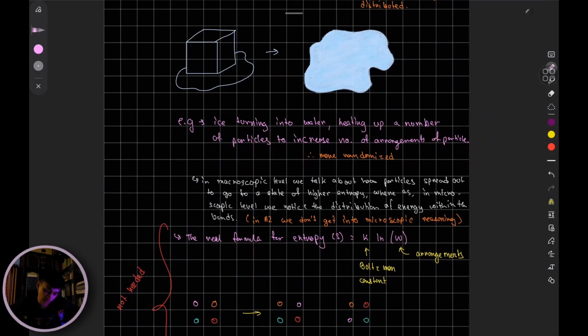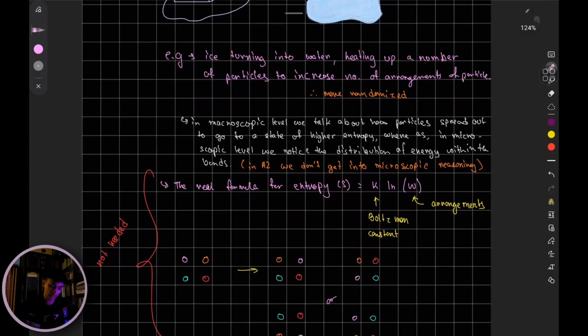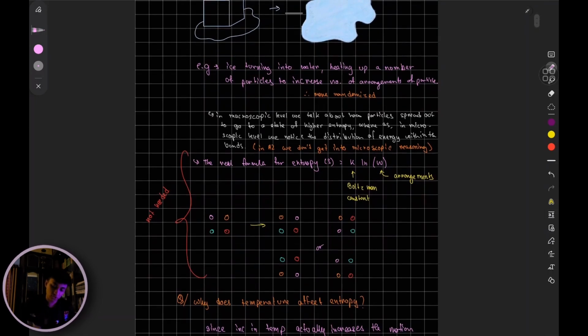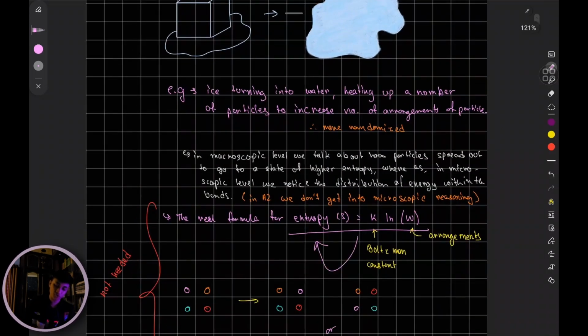In A2, we don't get into microscopic level. True, in A2, we don't get into the maths of arrangements and how that affects entropy and the arrangement of energy within bonds. So actually, there is an equation, but it's not in our syllabus, which is entropy equals K, the Boltzmann constant, times ln of arrangements. Now that actually gives you entropy. But in our syllabus, we'll be looking at a different formula, right?